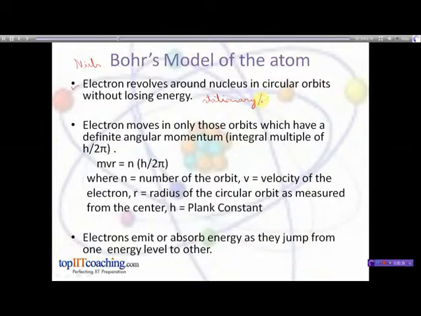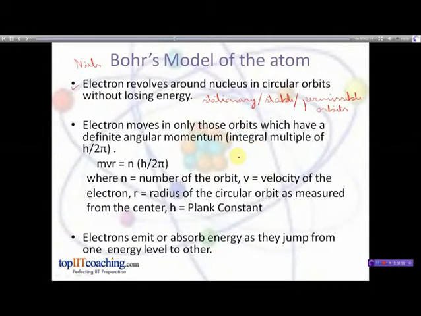or stable orbits or permissible orbits. The electrons revolve only in those orbits whose angular momentum is an integral multiple of the factor h upon 2 pi.